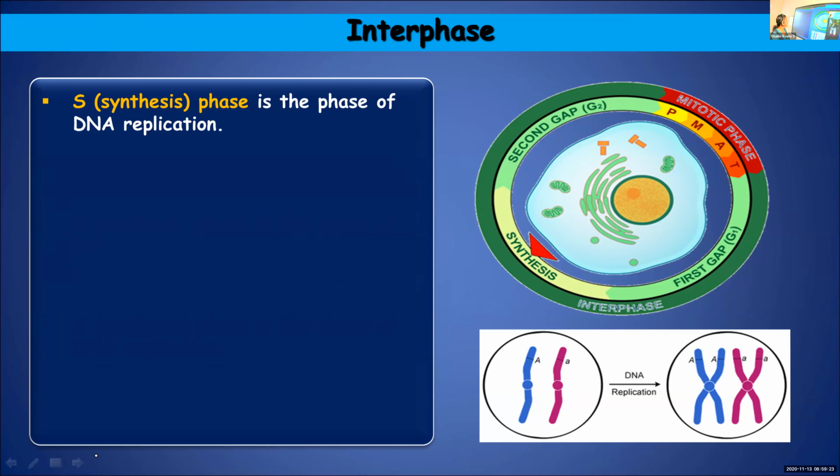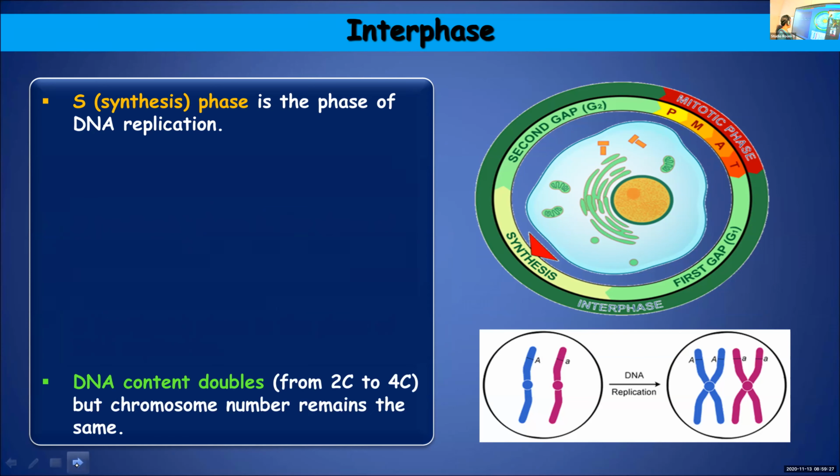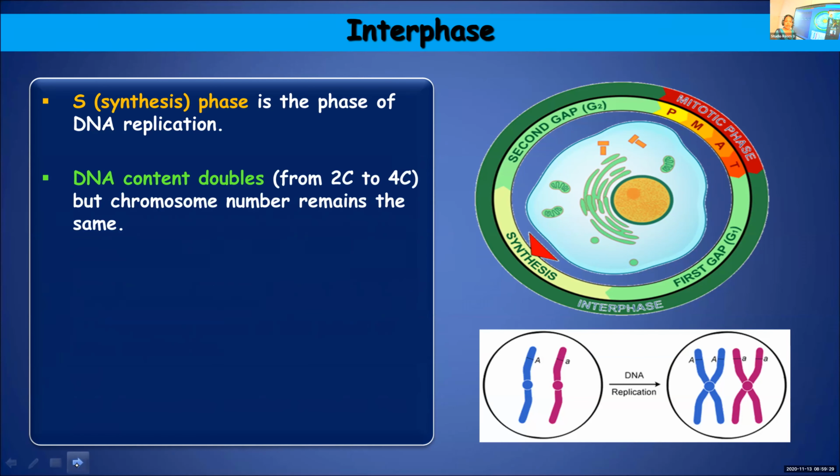This is about the S phase where the DNA will replicate. And one important thing to note about S phase is that when DNA is replicating, the number of chromosomes is not getting increased, but only content wise it will increase. The content of the DNA or the chromosomes will increase, but not the number of chromosomes. So if it is a diploid cell, the cell will remain diploid even after the S phase is over.